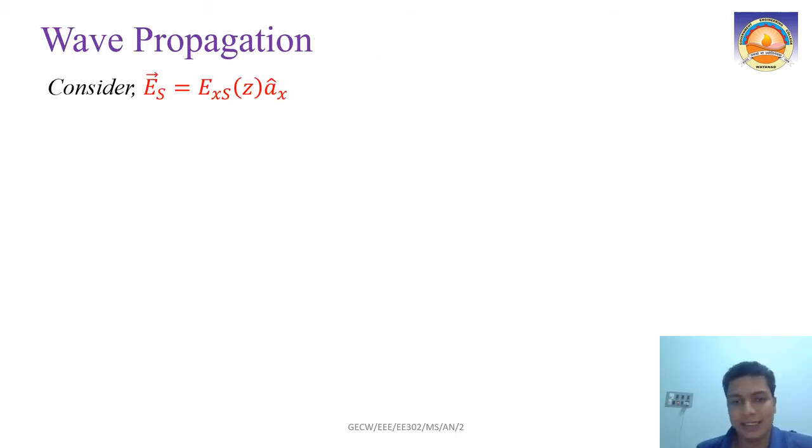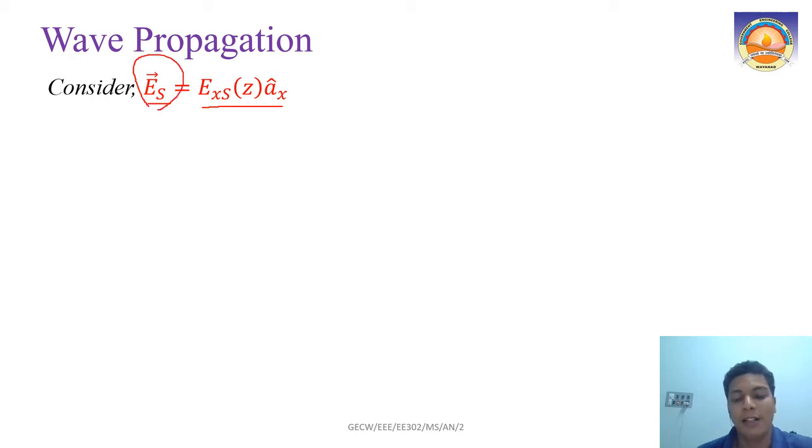Now let us solve this for a particular case. I am going to consider my electric field Es in phasor form, given by Exs of z Ax cap. What it means is that my variable Exs, that is my field, is sinusoidal. That is why I am putting it in phasor form.